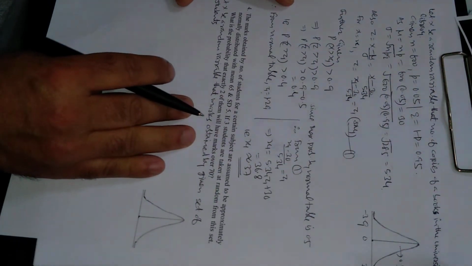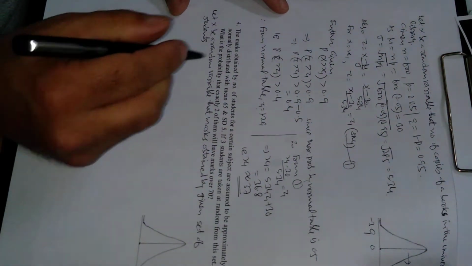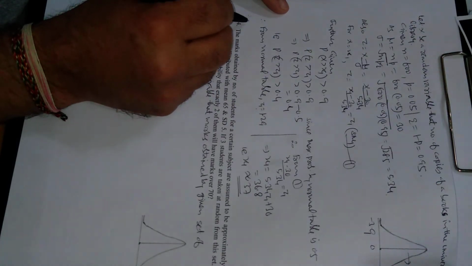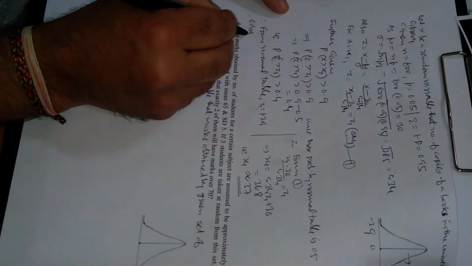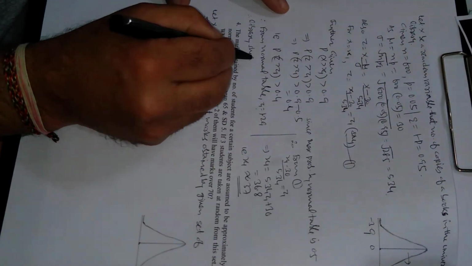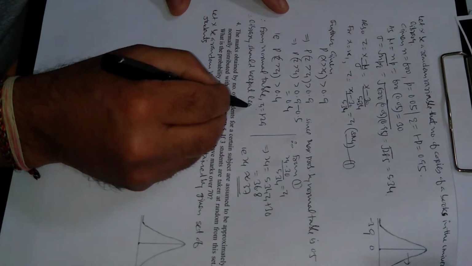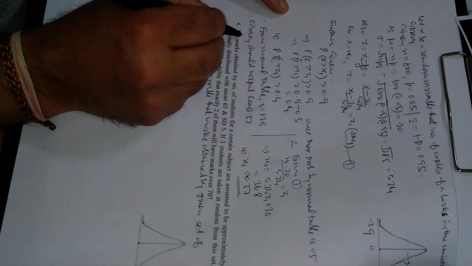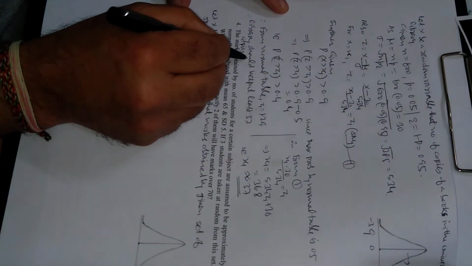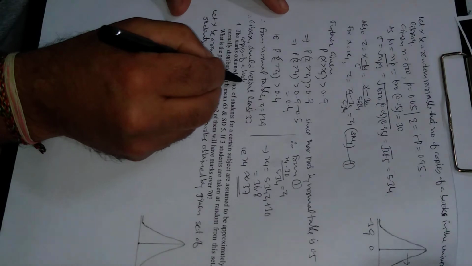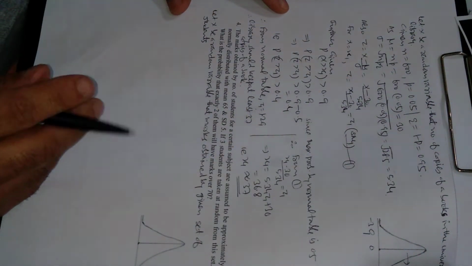Therefore, the library should keep at least 37 copies of a book, so that none of the students has to come back disappointed.